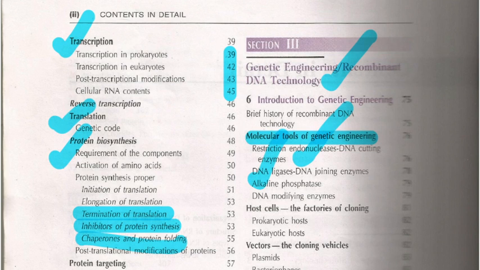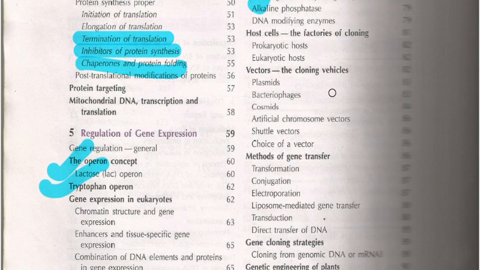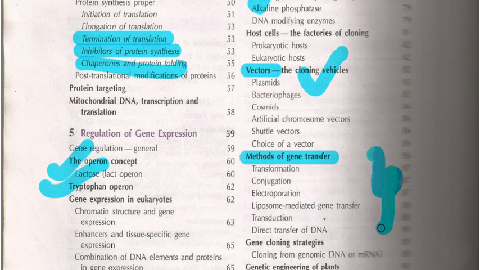And also here you have vectors. If you have your syllabus in hand, it might be useful, because vectors is an important topic given in the syllabus. You also have methods of gene transfer: transformation, conjugation, electroporation, liposome mediated gene transfer, direct gene transfer, like that.